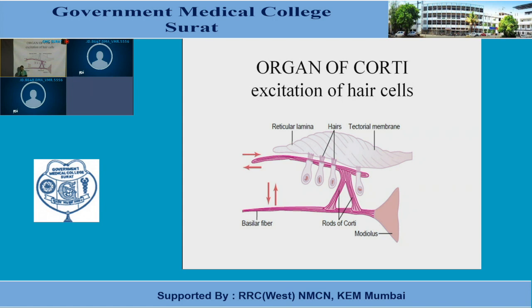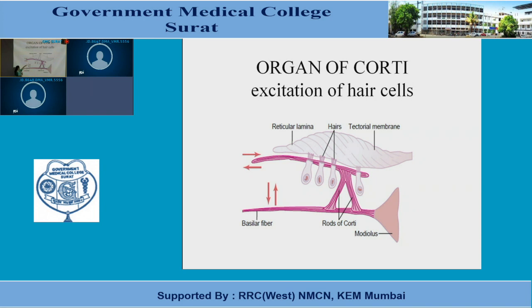So how do this depolarization and hyperpolarization take place? Here I would like to remind you that the upper portion or the tip of the stereocilia is embedded in the gelatinous coat which is known as the tectorial membrane. When the basilar membrane moves in an upward direction, it causes movement of the reticular plate upwards and inwards.